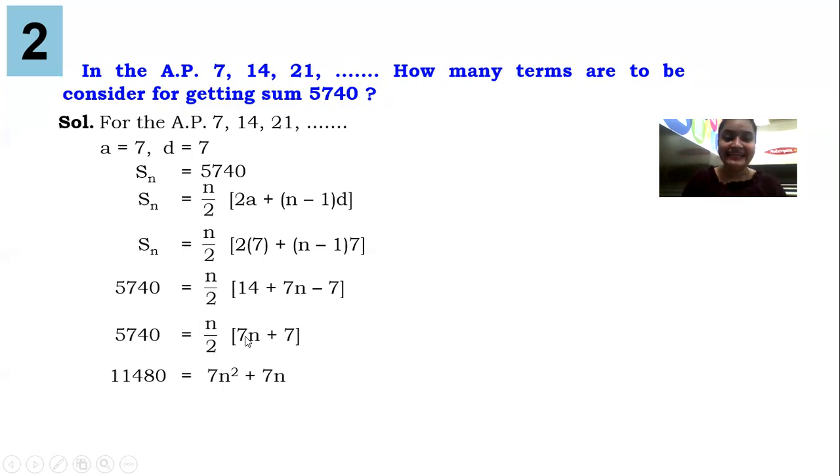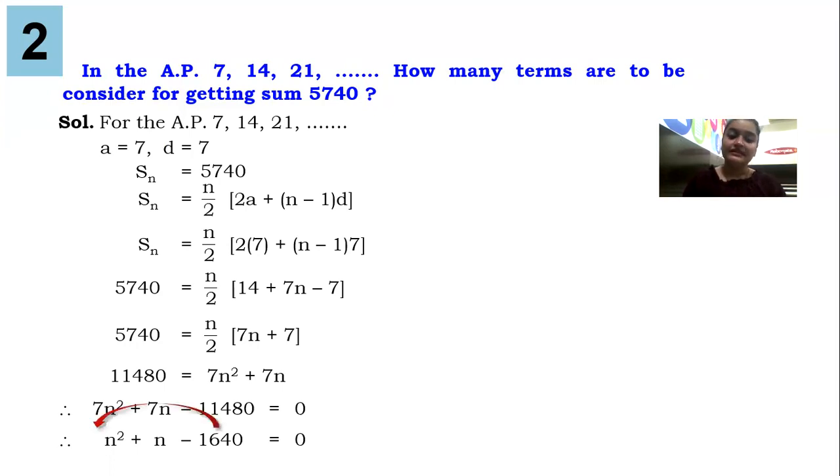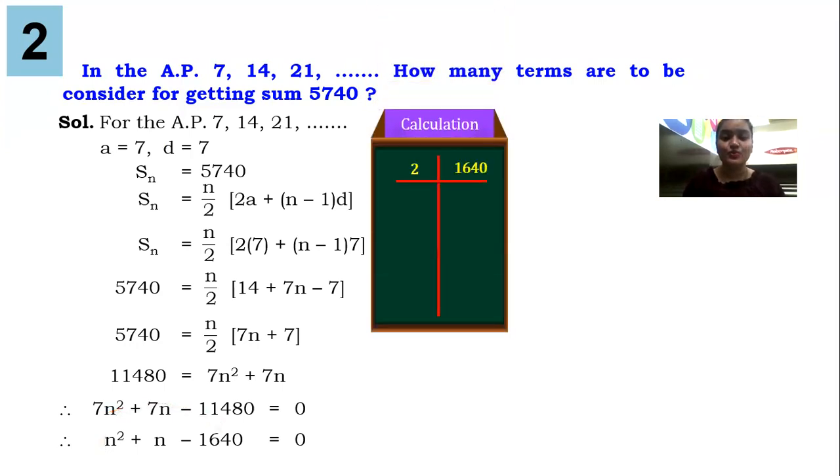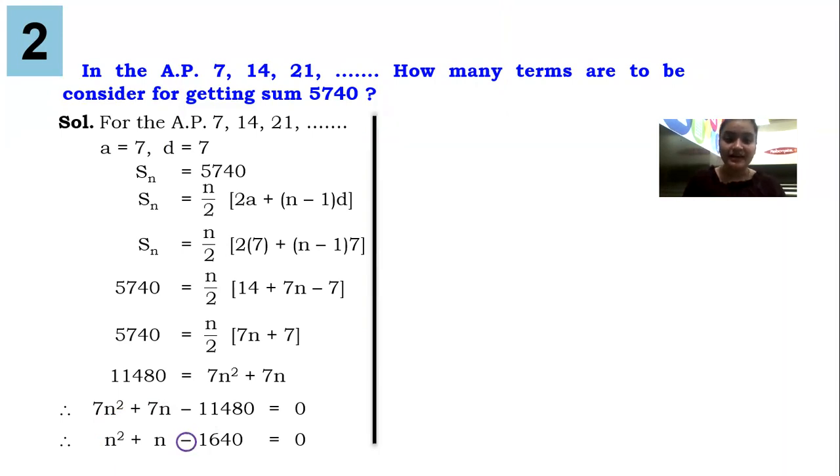Now guys, n into 7n will give you 7n square. N into 7 will give you 7n. We will shift everything to one side equal to 0. Now guys, over here we can divide the equation throughout by 7 and make the equation easier. Now we know factorization will help us. Two numbers when multiplied give you 1640 and when subtracted give you 1. This is the calculation. So the two numbers are, yes, you guessed it right, 41 and 40.